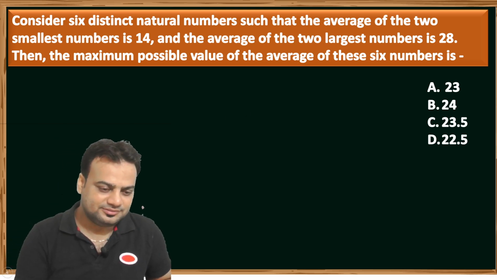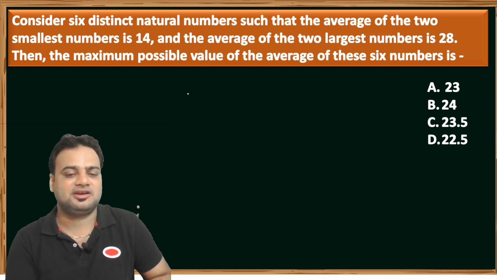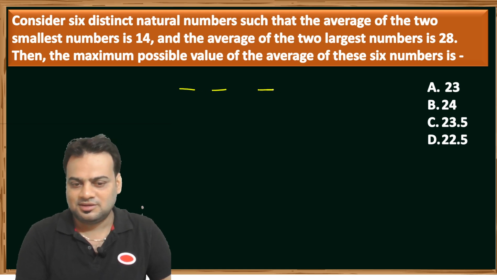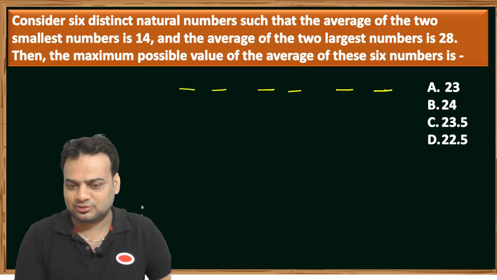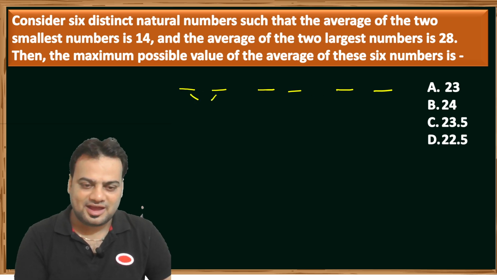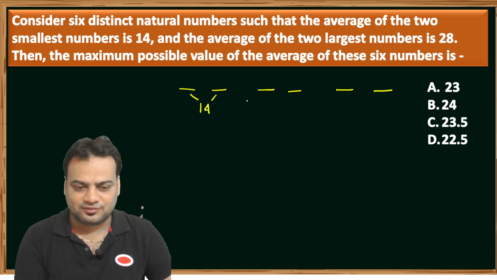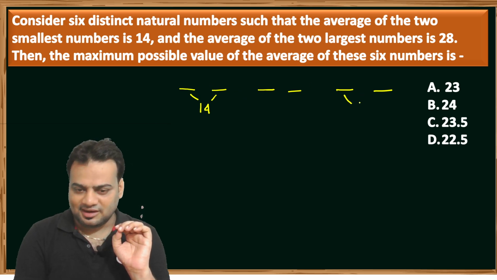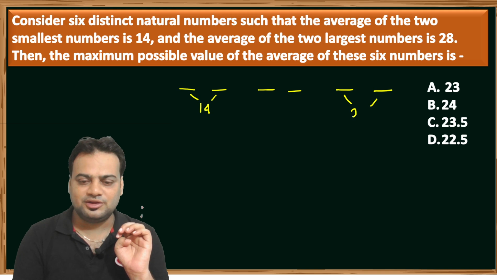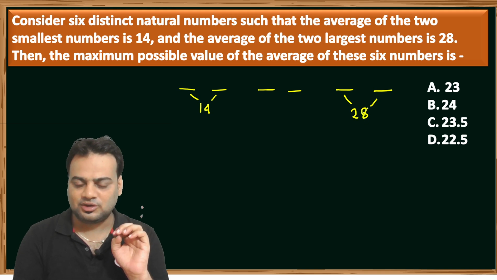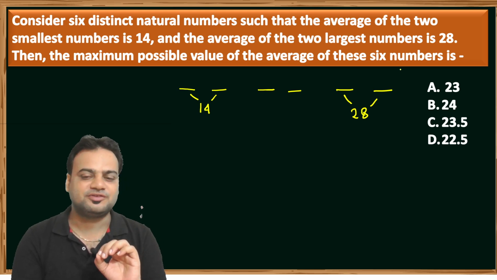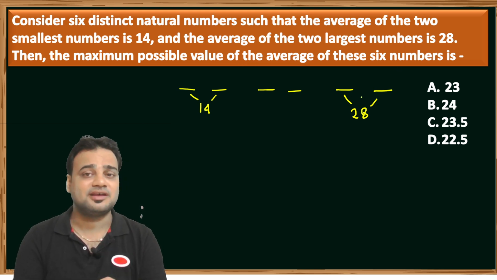So here we are discussing six distinct natural numbers whose averages are given: the first two, the middle two, and the last two. The average of the largest two is 28, and the average of the smallest two is 14. These are natural numbers, and we need to find the maximum average of the six numbers. All six are distinct.